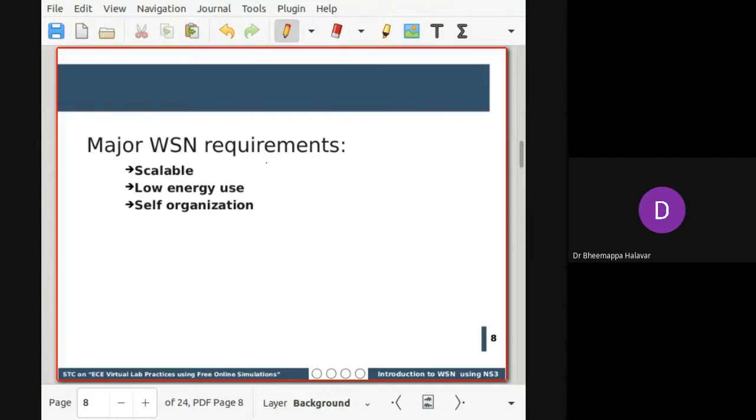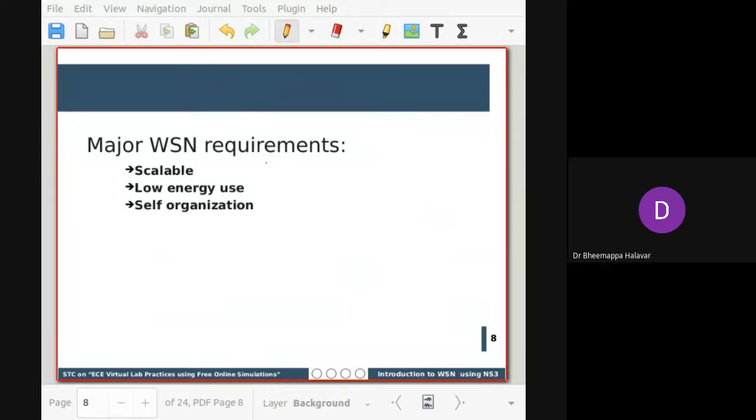Another, as I was already pointing out, is that the WSN should use as little energy as possible so that the overall lifetime of the network is improved. And the last one: we were talking about clusters. These are battery operated sensors, so sometimes some nodes may die because of power. What will happen in that scenario to the whole network? Suppose that is a base station, and I was talking about a cluster head.